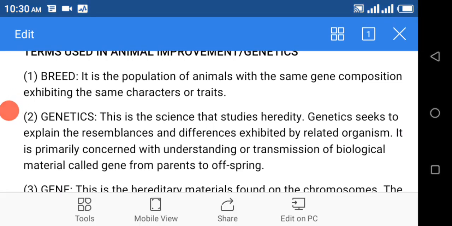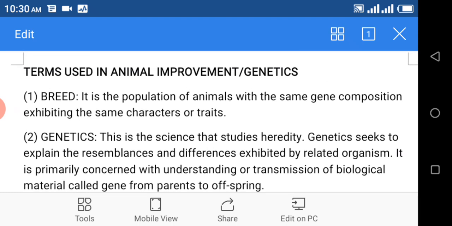Once we resume, we are going to start our exam right away. During our last contact, we discussed the aims or importance of farm animal improvement. Today, I want to discuss terms used in animal improvement or genetics.